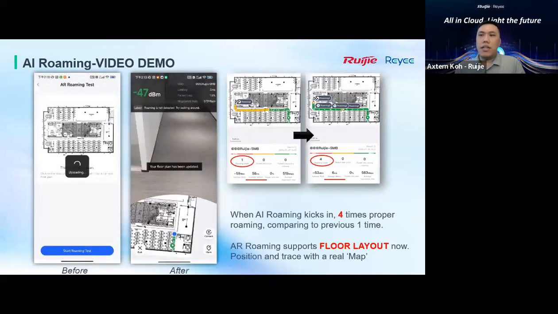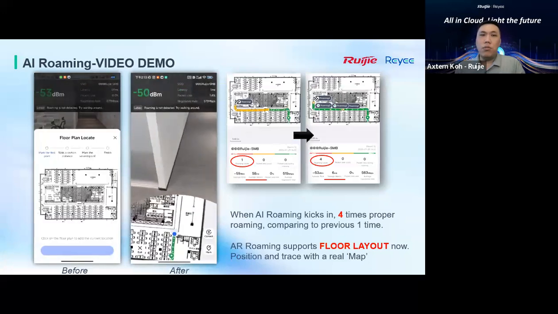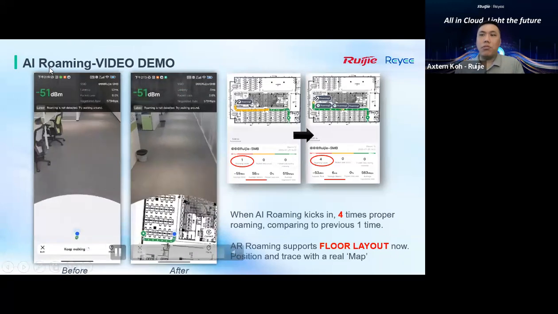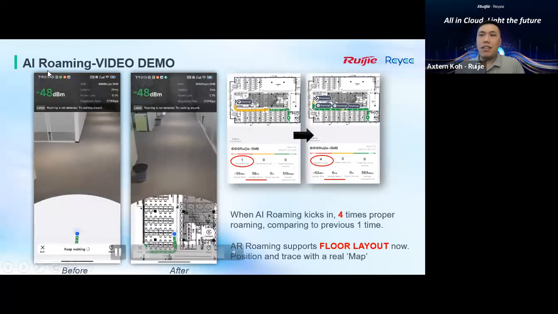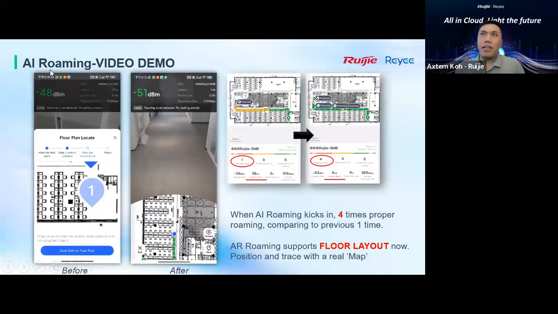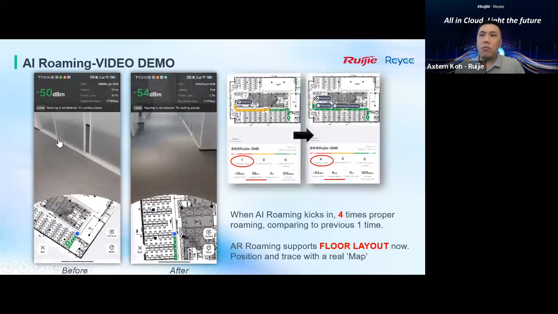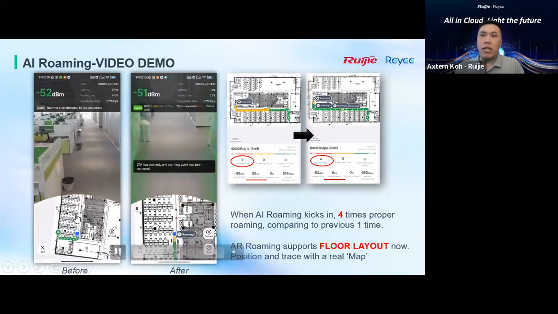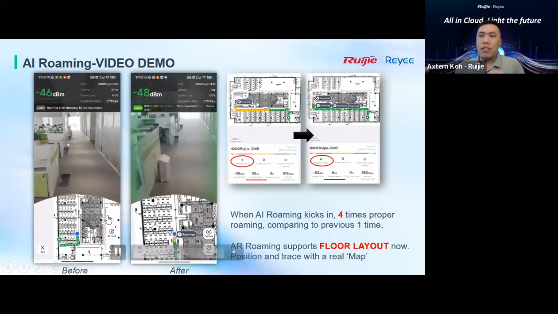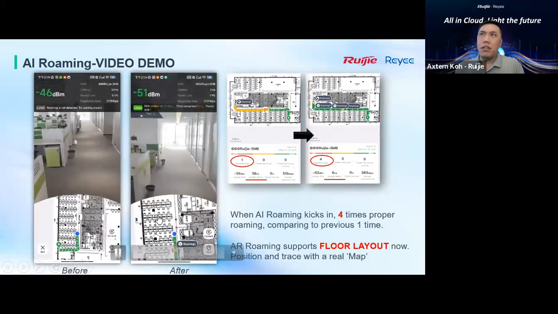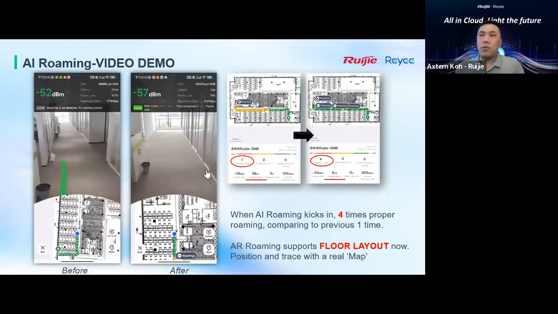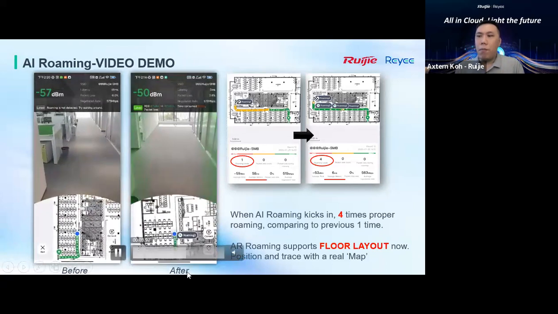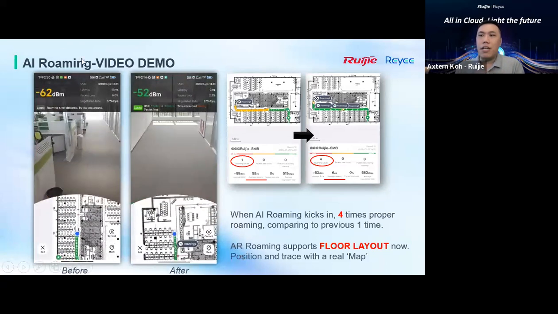Next, I am going to show you that we have new features in our AI roaming tools. I think last month we released our AI roaming, but we were unable to import the floor plan. For the latest version, which I think was released three weeks ago, you can import the floor plan and work together with the AI roaming.